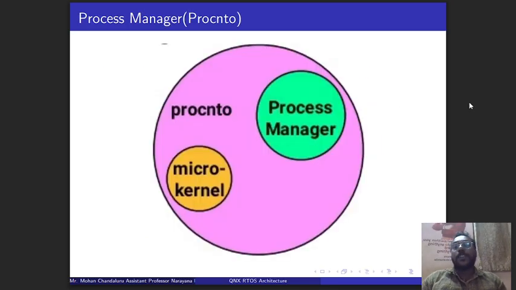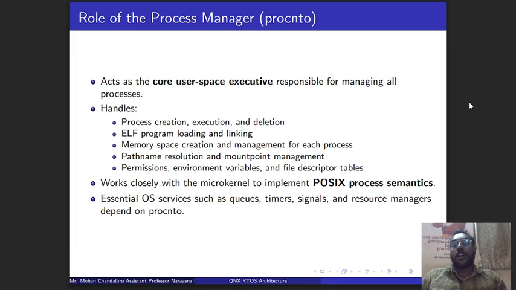And this is the process manager, as I already discussed in the previous diagram, proc NTO, the process manager. The process manager as well as the kernel, these two come under proc NTO, and this proc NTO plays a major role in the microkernel architecture. So this is about the microkernel architecture, I mean the QNX architecture.